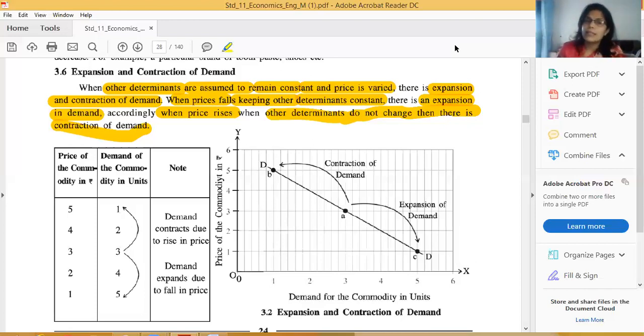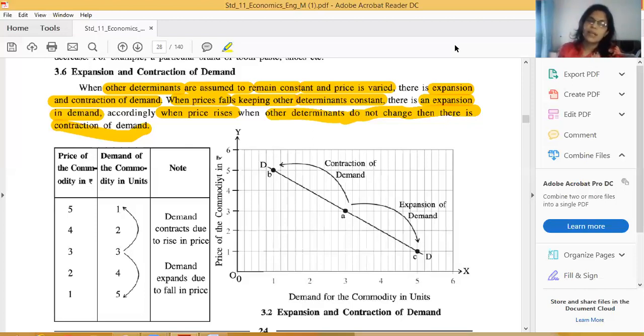When price is varied, all other factors, taste and preference, income of the consumer, future expectation regarding price, related goods price, and population and their trends, are as they are. We are assuming that all other determinants remain constant, and only price changes. In that case, there is expansion and contraction.